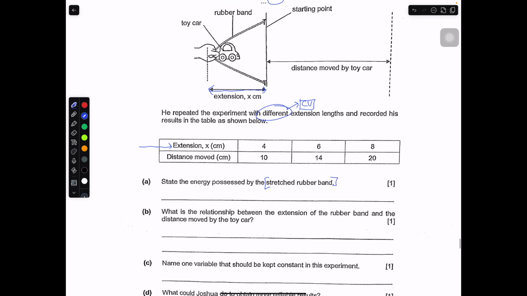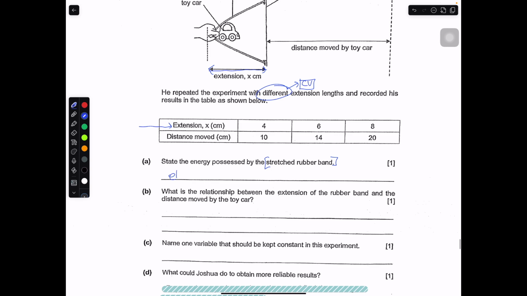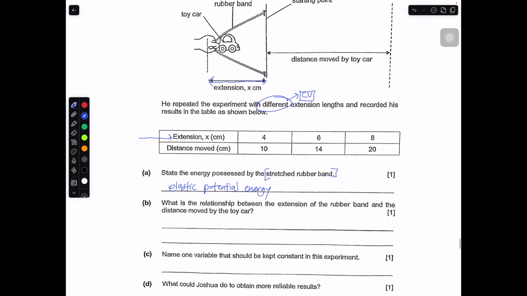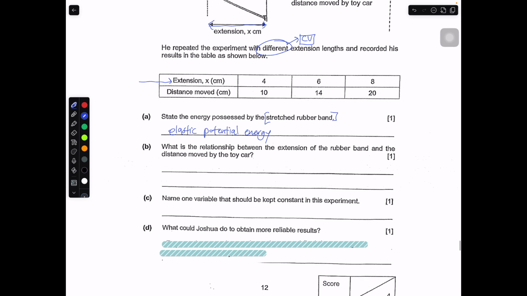This kind of object will possess elastic potential energy. It's a stored energy inside the rubber band. When you release it, the energy will be converted to kinetic energy of the toy car, allowing it to move forward. What is the relationship between the extension of the rubber band and the distance moved by the car?